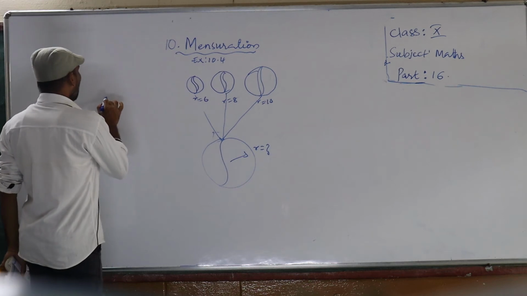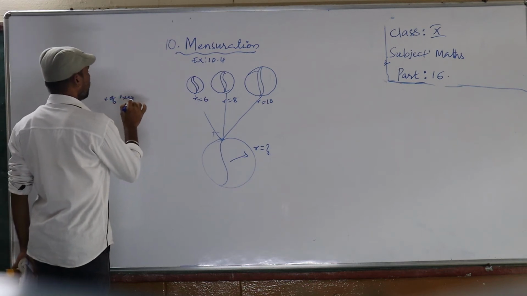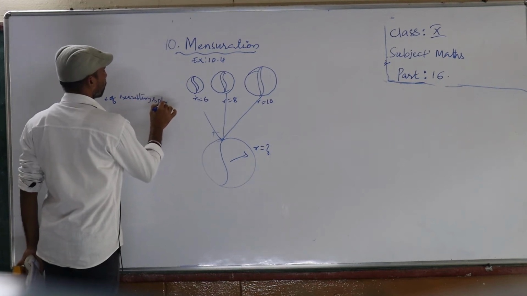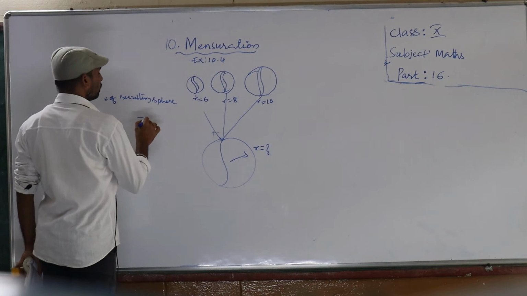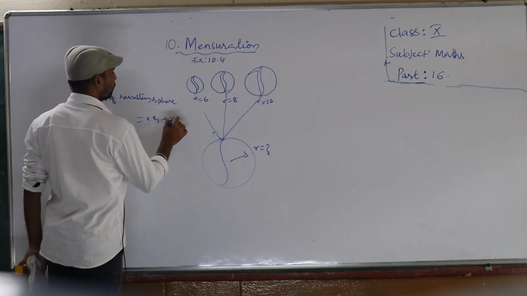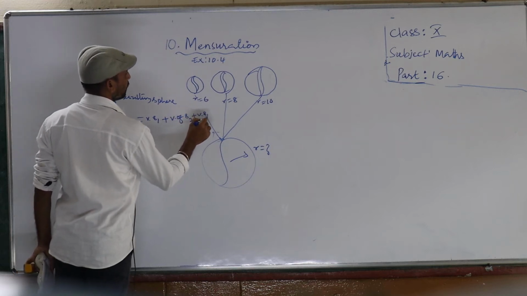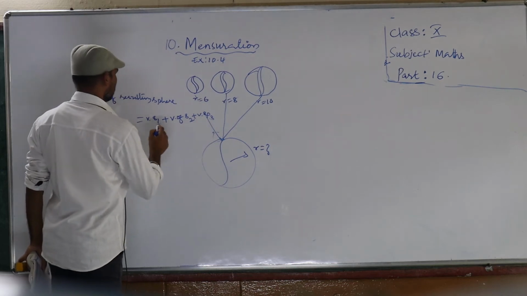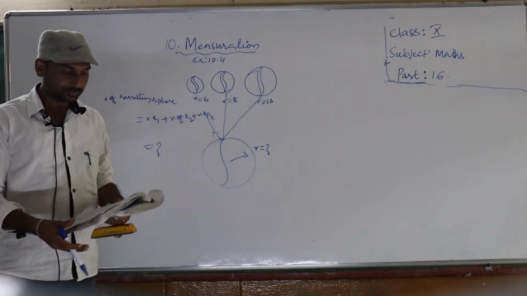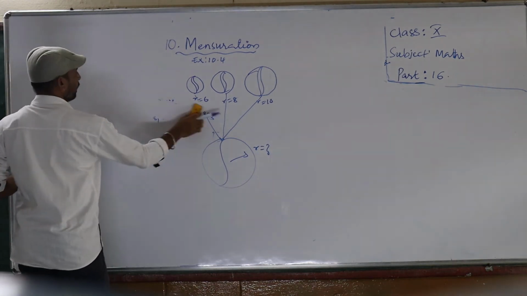The volume of the resulting sphere is equal to the volume of sphere 1 plus volume of sphere 2 plus volume of sphere 3. Then you simplify, so you will get the second one. Next we'll see the third one.